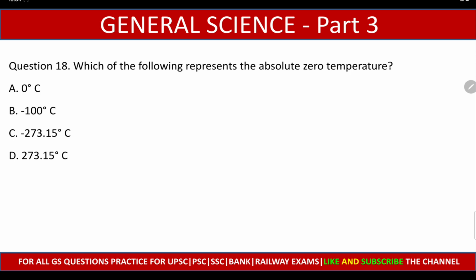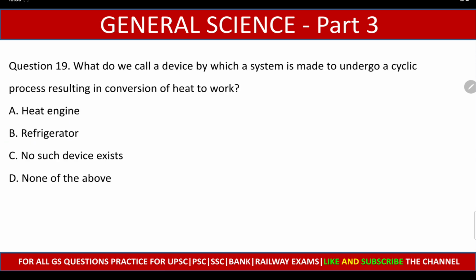Which of the following represents the absolute zero temperature? 0 degrees Celsius, minus 100 degrees Celsius, minus 273.1 degrees Celsius, 273.15 degrees Celsius. And the right answer is option C, minus 273.15 degrees Celsius.